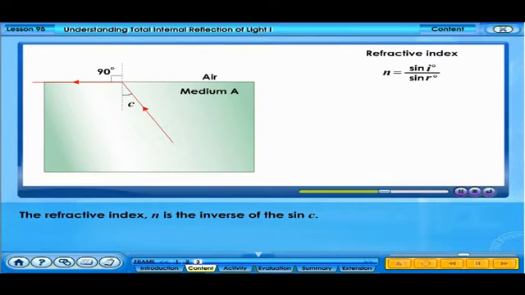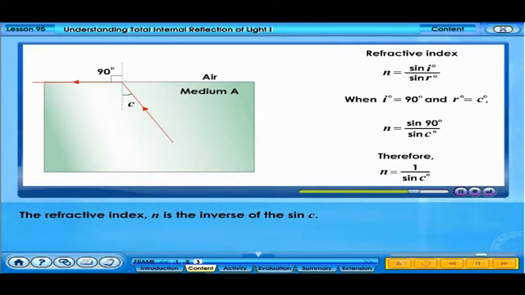Light is reversible, so we can use the refractive index. We find that the refractive index of a medium is the inverse of the sine of the critical angle. The refractive index, n, is the inverse of the sine of the critical angle, C.